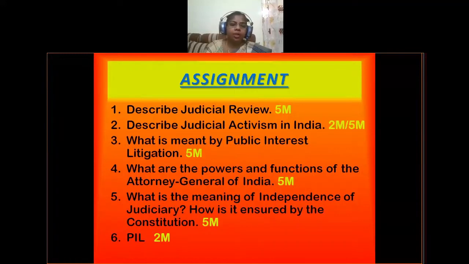Okay, so the last question from today's topic. So, PIL. PIL is public interest litigation, and this question can be given for 2 marks also. So it is given for either 5 marks or for 2 marks. Okay, so these are the very important questions which you may get in your public examinations. Okay. I want to recollect all the topics which you have learned today.